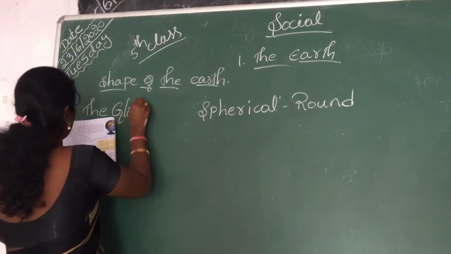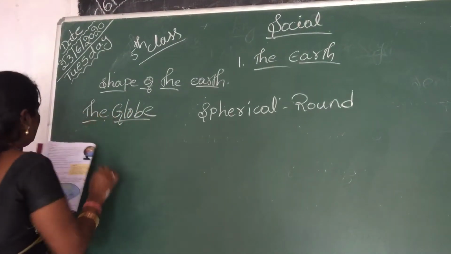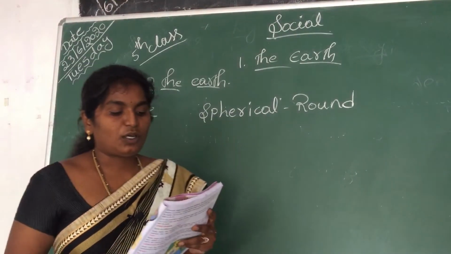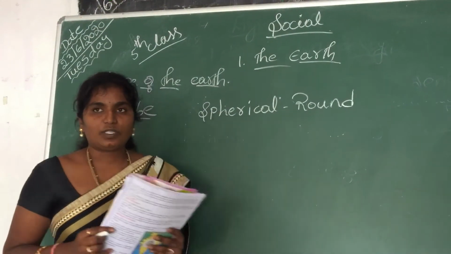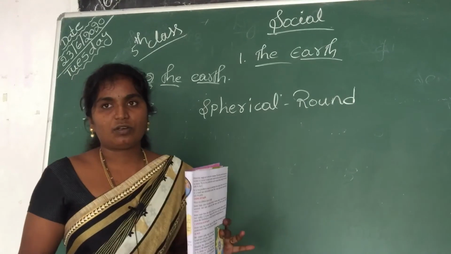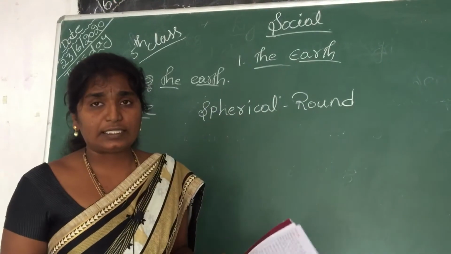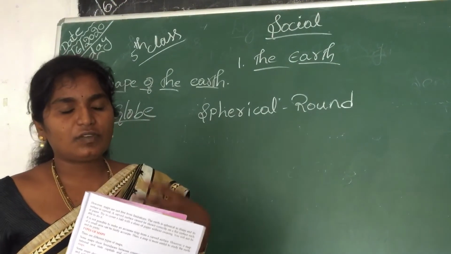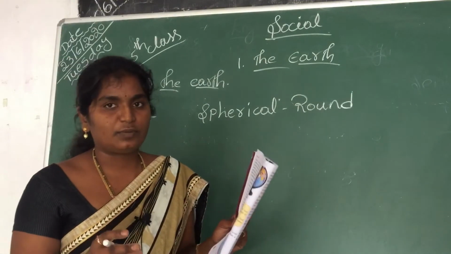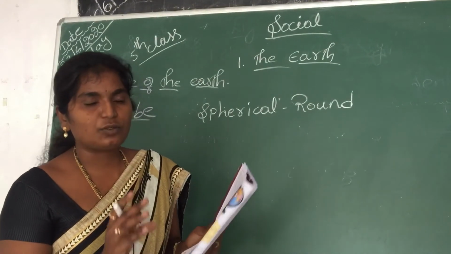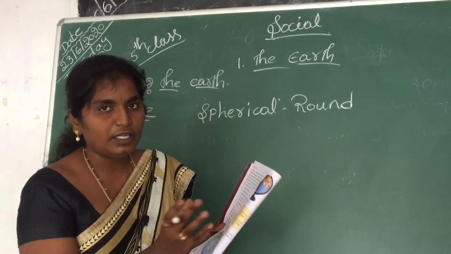Next, the globe. I am telling about a globe. A globe is a small model of the earth. We cannot see the whole earth, so if we want to see the whole earth, we will use a globe. By using the globe we can see our earth.